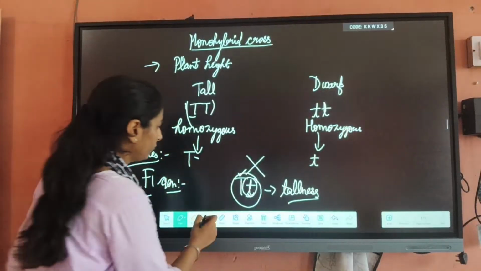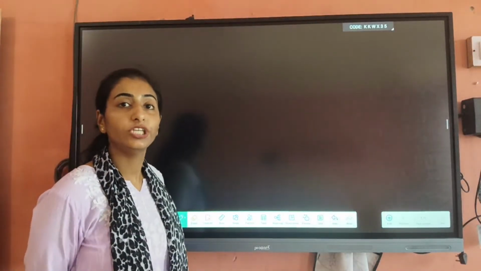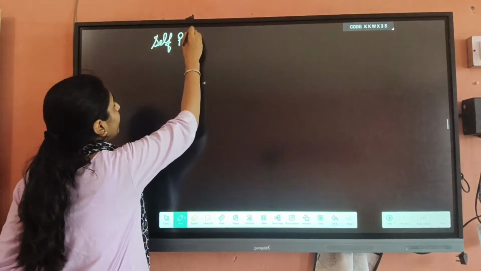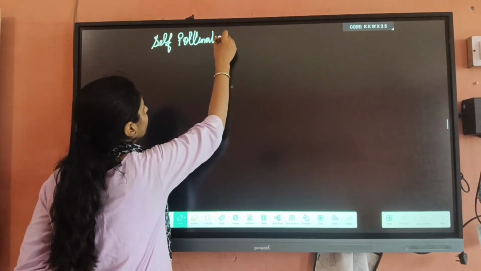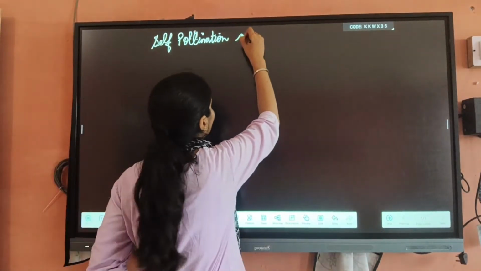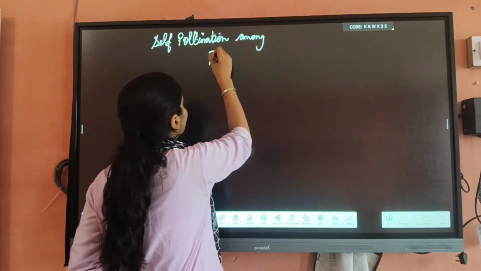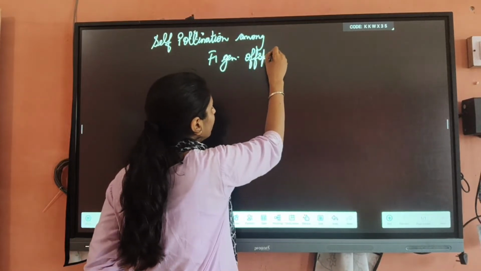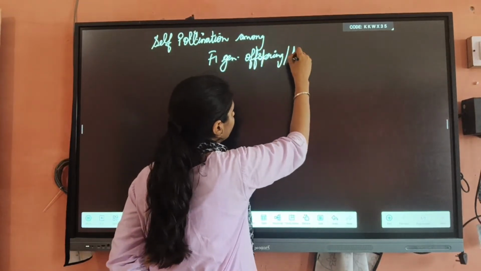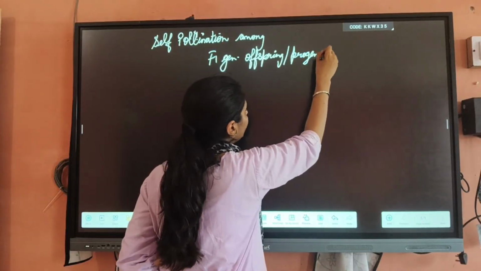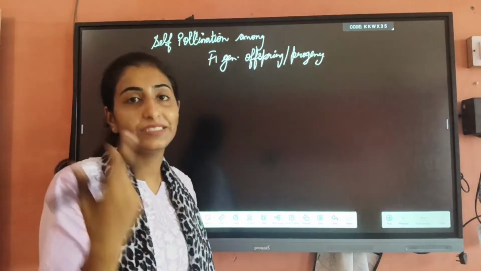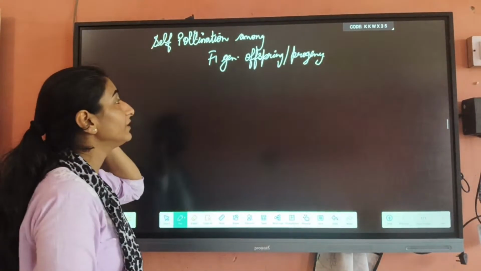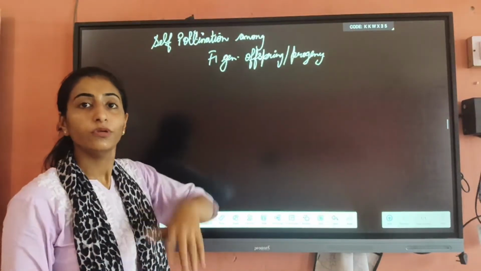Now I am telling about the F2 generation, how we will obtain the F2 generation. Next is self-pollination among F1 generation offspring. You can write offspring, or you can write progeny also. Offspring or progeny tell you about the next generation. Okay. Now, self-pollination among F1 generation. Why are we running the self-pollination? Just to produce the F2 generation.